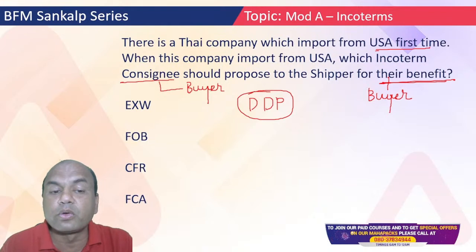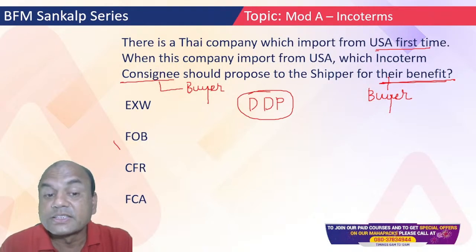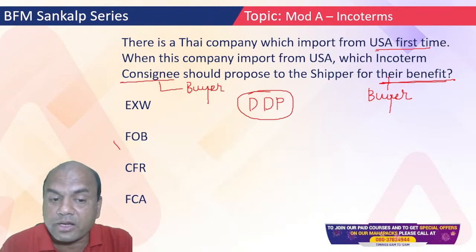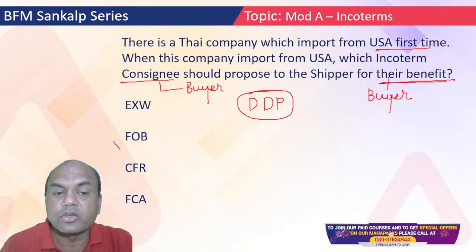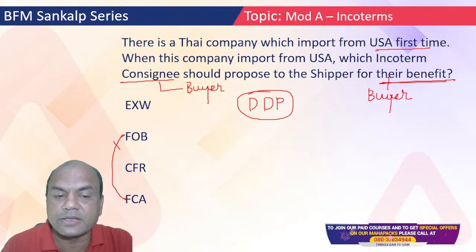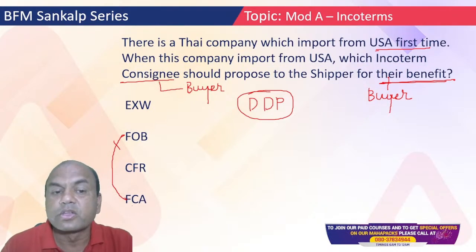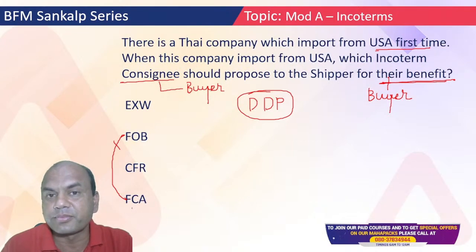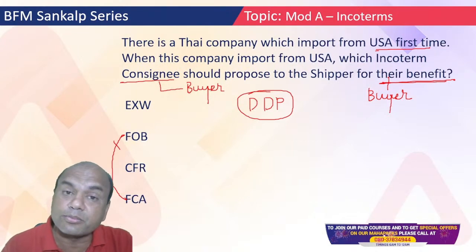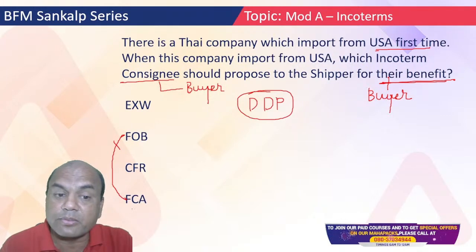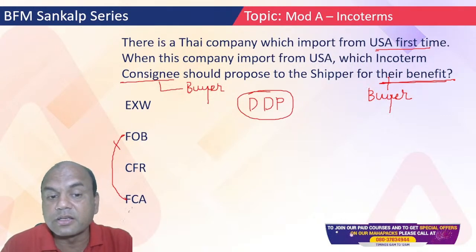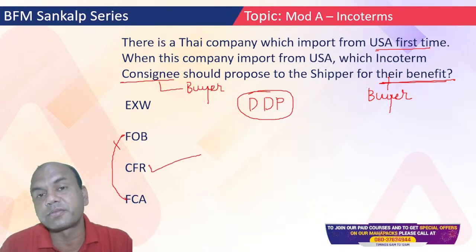FOB means what? Loading on the ship. CFR means what? Cost and freight. And FCA means what? Free carrier. So FOB and FCA are the same over here. So which is the best among these? Ex Works, FOB and CFR. Which is the best for the buyer over here? Among these three, it is CFR.